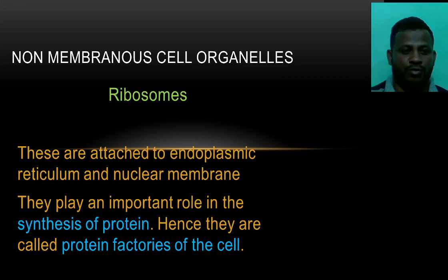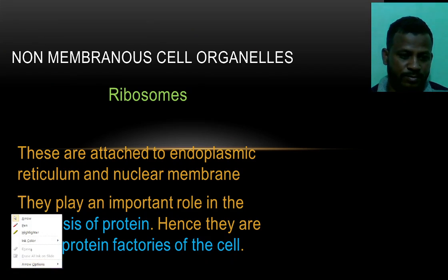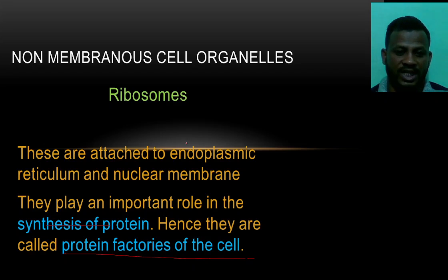to prepare the food. Next one is the non-membranous organelle, that is the ribosome. Right? That is the ribosome. You know that the ribosome is known as the protein factory of a cell. Where do we find the ribosome in the cells? The ribosome is found attached to the endoplasmic reticulum, and we find the ribosome in the nuclear membrane, and we find the ribosome in the cytoplasm.